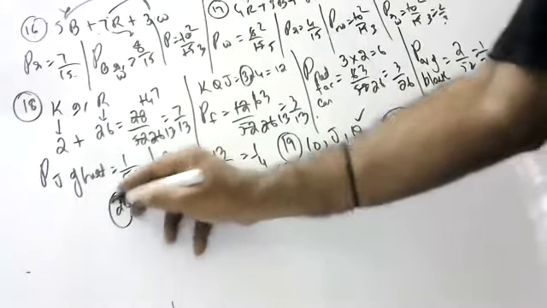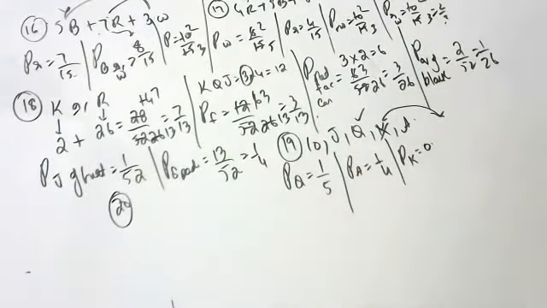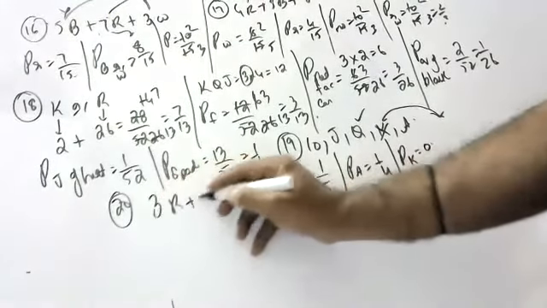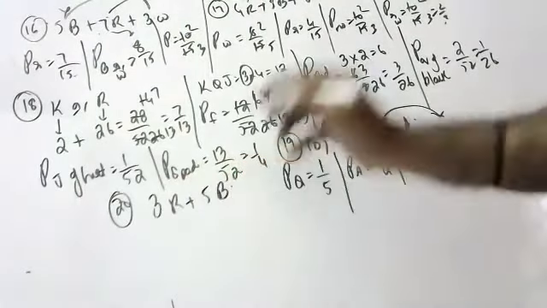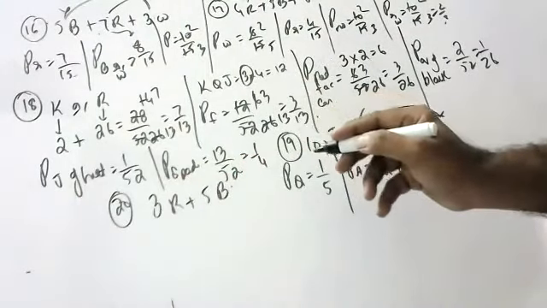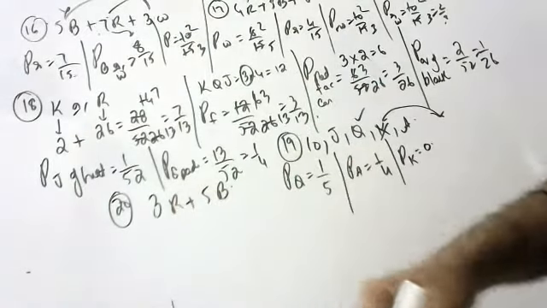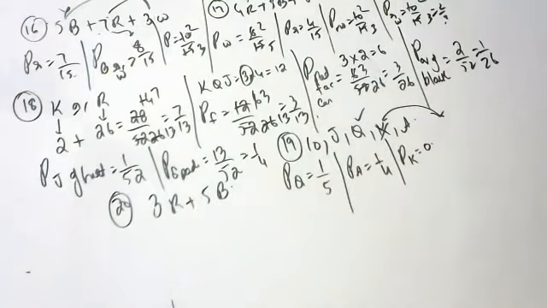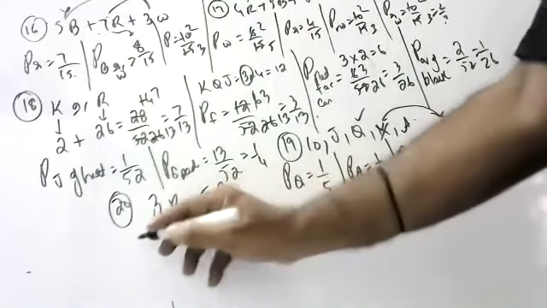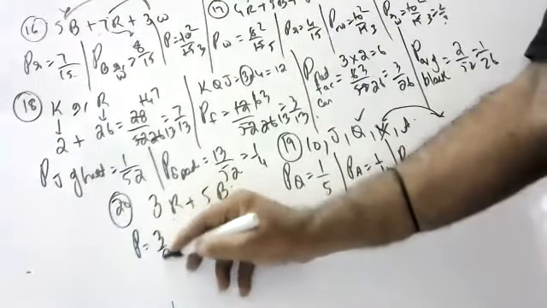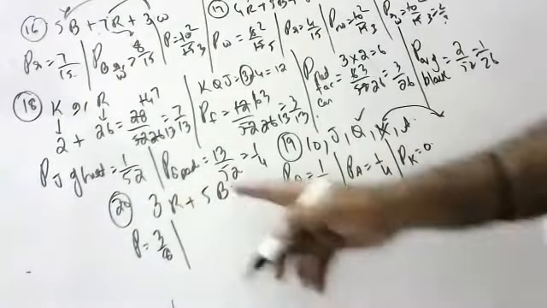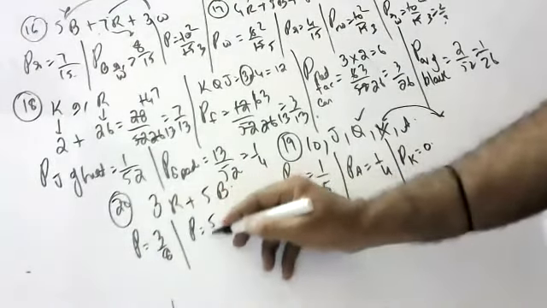Next. Who missed the chance today? Anyone missed the chance? A bag contains 3 red balls and 5 black balls. What is the probability of red? 3 by 8. And what is the probability of black? 5 by 8.